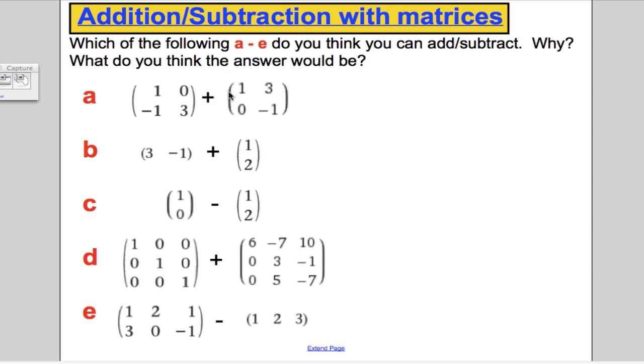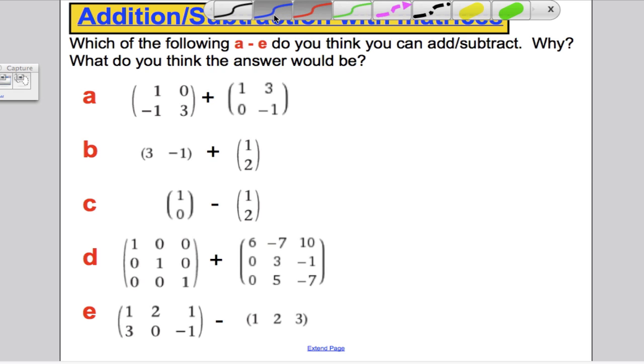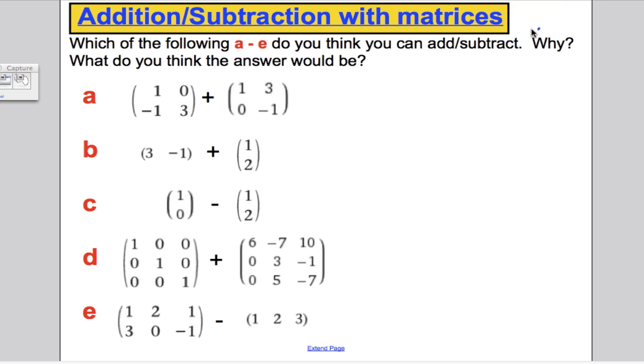Okay, now, what I wanted you to see from this is that if you just guessed how to add or subtract matrices, hopefully you would have thought, I can do that one, I can do that one, I can do that one. Because all I have to do is add or subtract the corresponding elements with each other.